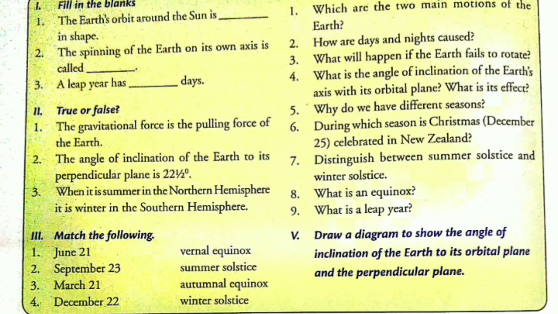Now let us come to answers in brief. So the very first one is, which are the two main motions of the earth? First of all we have to write from the question itself. The two main motions of the earth are, number 1, rotation. For this we have to come to page number 20 in our book.